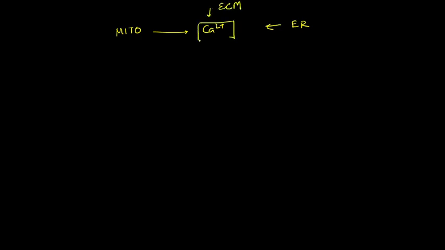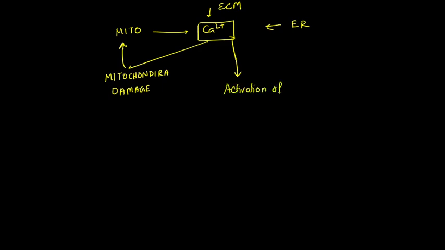This causes an increase in calcium. Now the increase in calcium causes mitochondrial damage. And another consequence of increase in calcium is that it causes activation of enzymes.